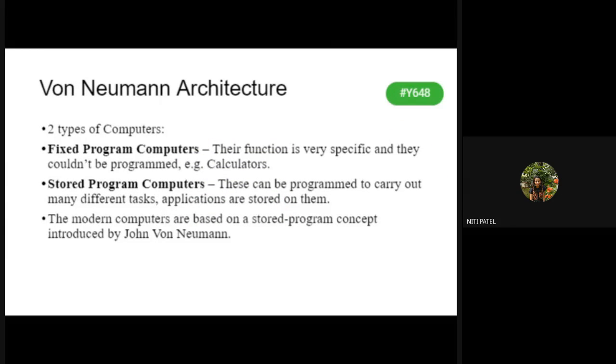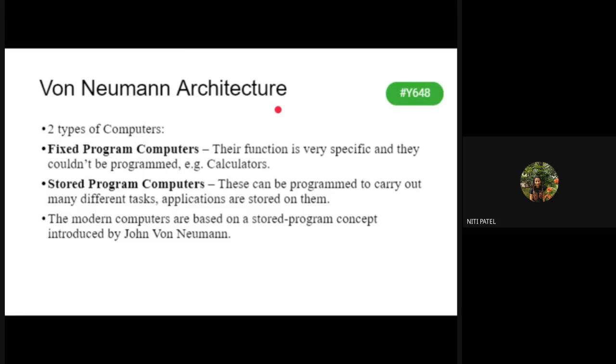Yes, yes. Okay. So we move to the next topic, that is von Neumann architecture. Now your computer system is based on some architecture. What is that architecture on which it is based? It is based on the von Neumann architecture. Now you have two types of computers. Whichever computers are developed so far, all those computers fall in two categories. Okay, what are those two categories? A fixed program and a stored program.